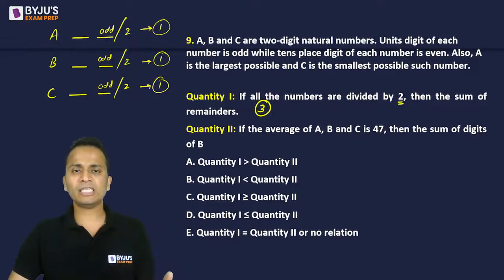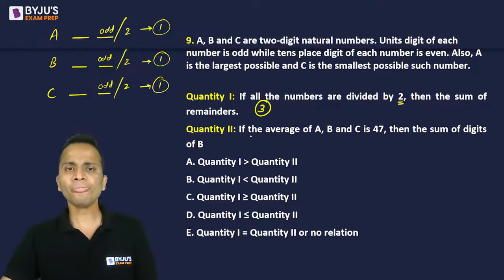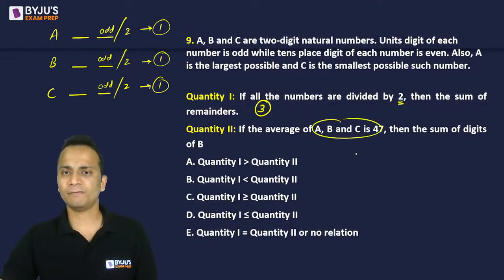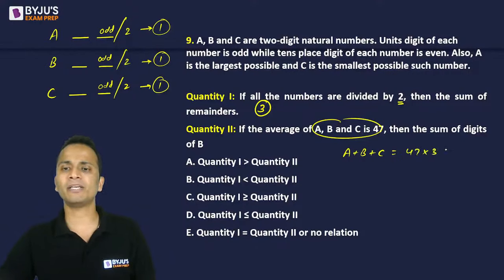Over. Let's look at quantity 2. If the average of A, B and C is 47, then the sum of A, B and C will be equal to 47 multiplied by 3.